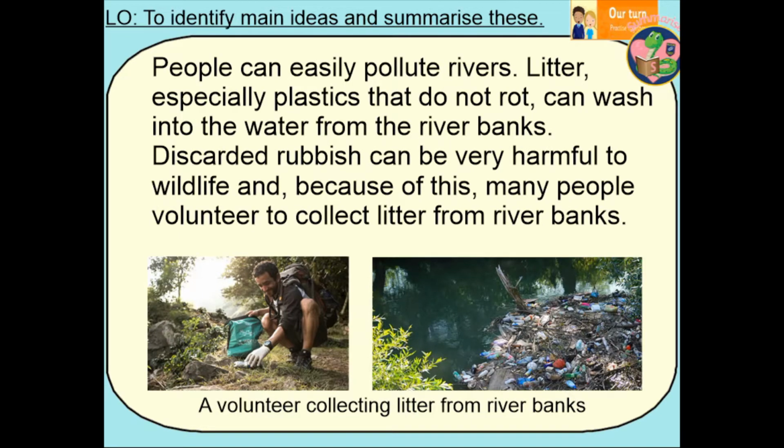People can easily pollute rivers. Litter, especially plastics that do not rot, can wash into the water from the riverbanks. Discarded rubbish can be very harmful to wildlife, and because of this, many people volunteer to collect litter from riverbanks. Here we can see a volunteer collecting litter from riverbanks.